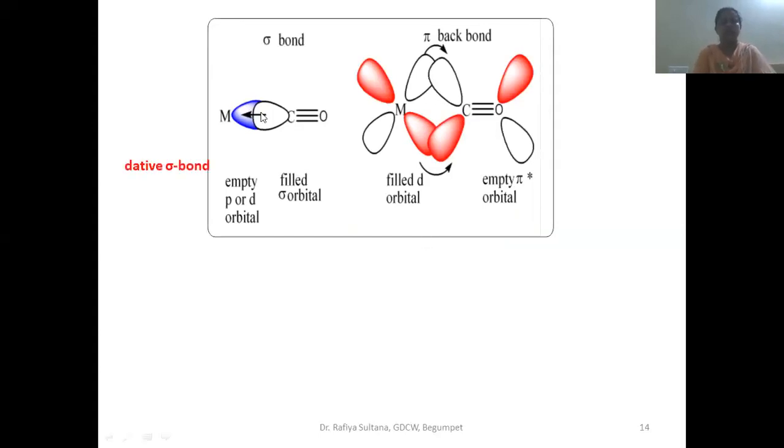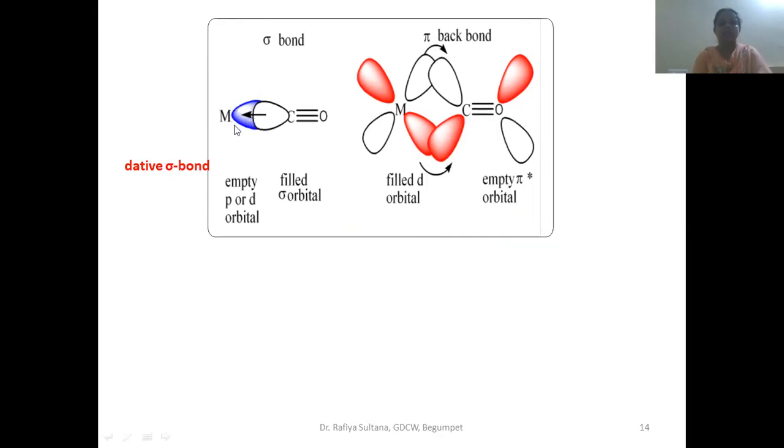So the central metal atom is the metal, and carbon monoxide is a ligand. In order to form a bond between metal and carbon monoxide, the lone pair that is present in the sigma molecular orbital of carbon monoxide is donated and forms a coordinate covalent bond with the central metal atom. The lone pair is donated to the vacant d orbital of the metal.